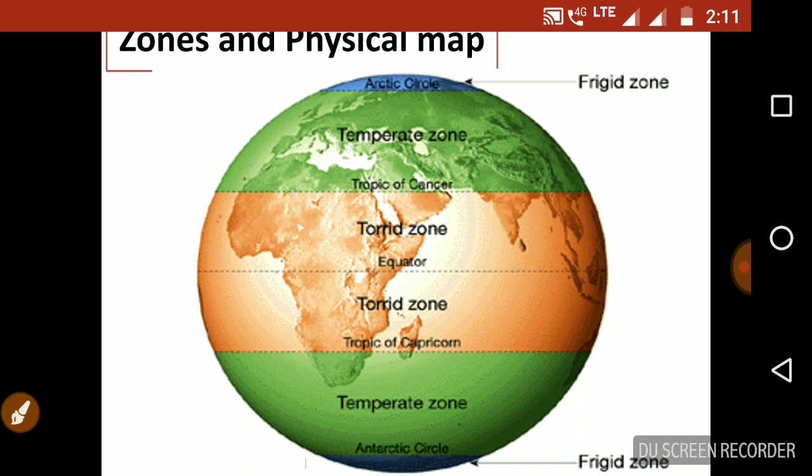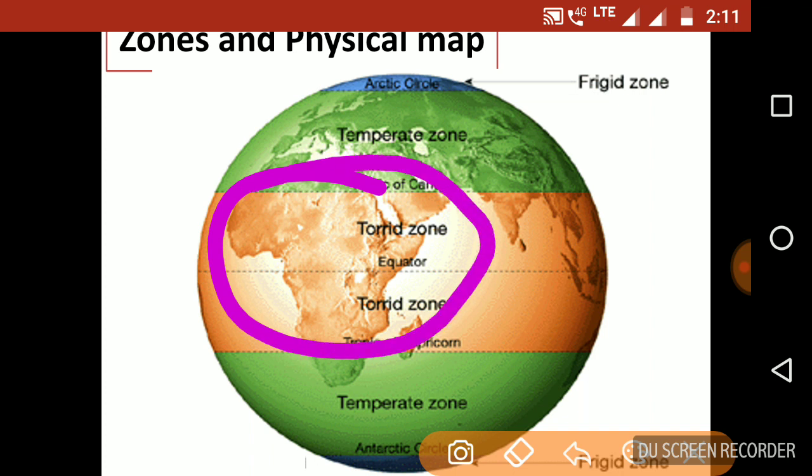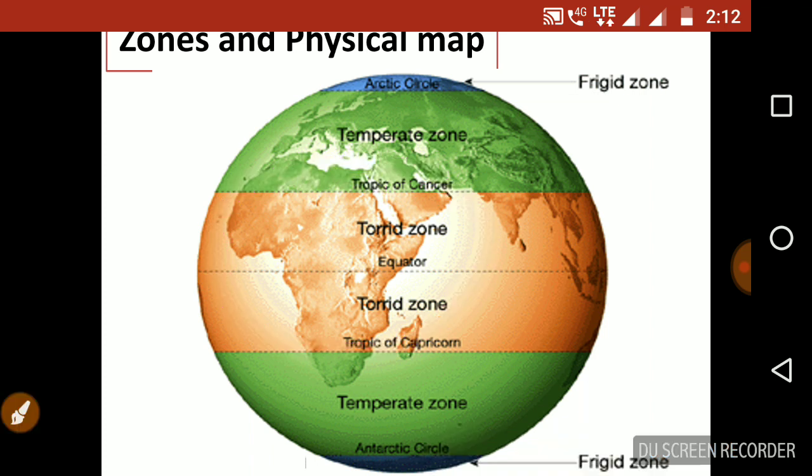Most of the African continent is in torrid zone. This is the highlight point. So when we discuss this figure, you have to read and follow the atlas along with the session. Then only it will be very clear for you to find which nation is in which zone.